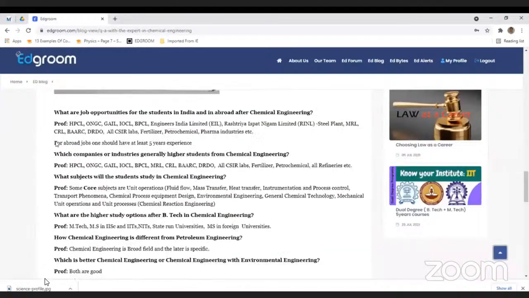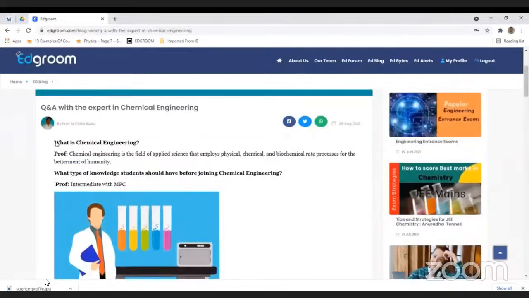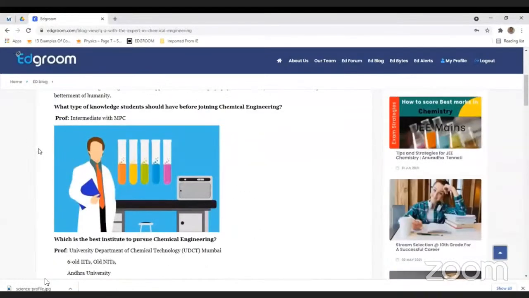In this blog, he explained everything about chemical engineering: why one should take chemical engineering, what the advantages are, what the job prospects are, and which is the best college. Professor Chittubabu garu explained everything about chemical engineering.